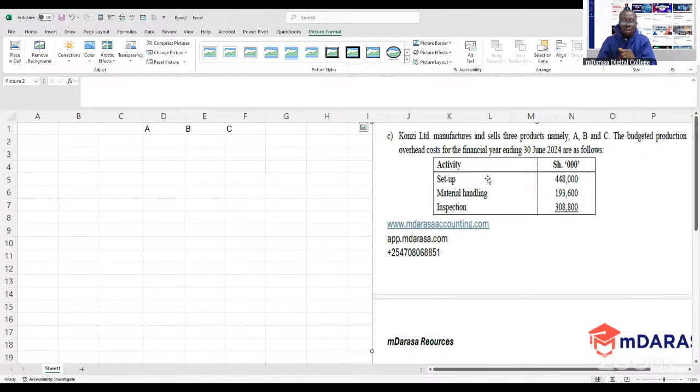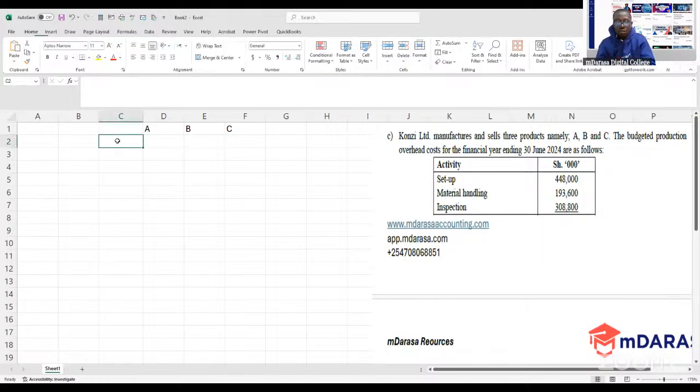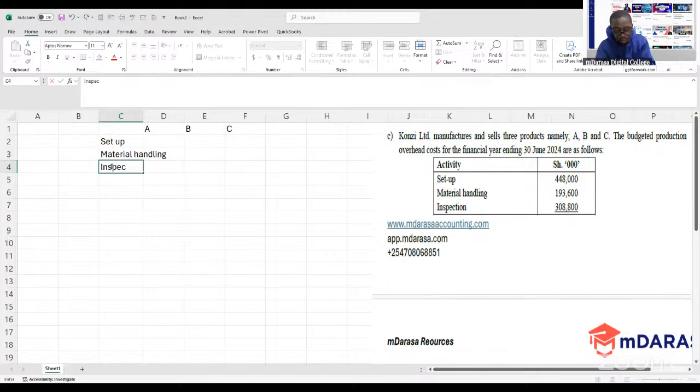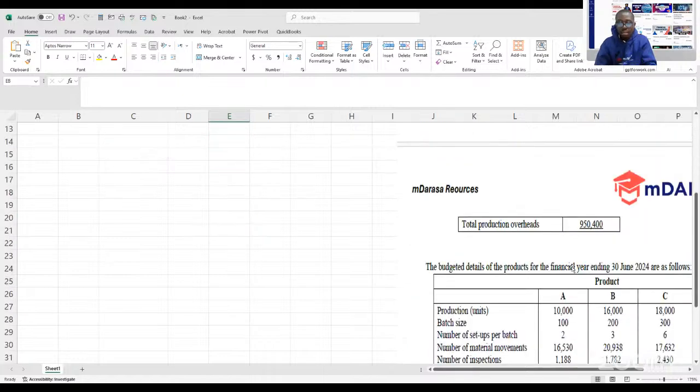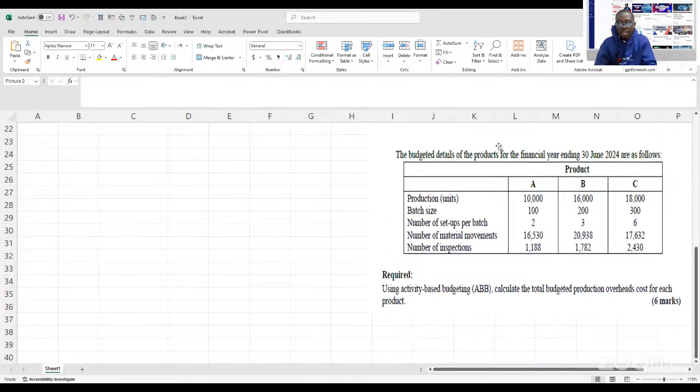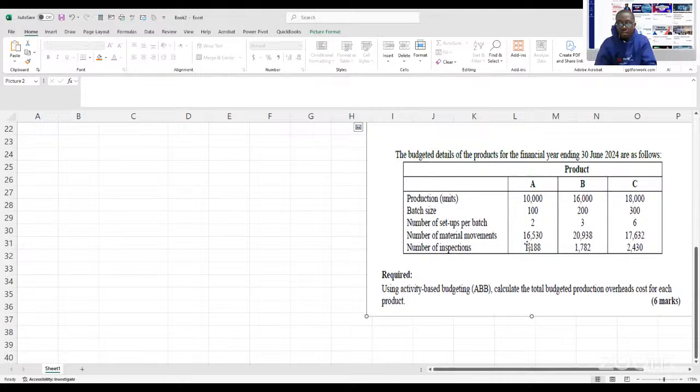Of course, we want to do allocation on the costs given, where we're having setup, where we're having material handling, where we're having inspection. So these are the areas that you're given based on our question. What we've done, we've just taken the exact cost that you're given. So we are given cumulative value. And at this point, we realize that we are given the other items to do with specific items that you need to allocate on.